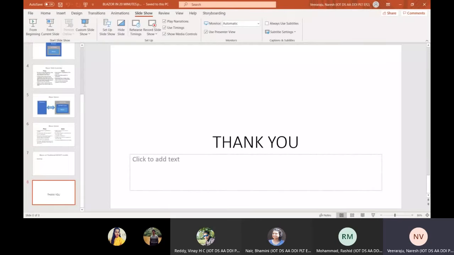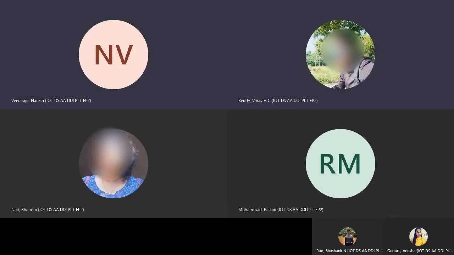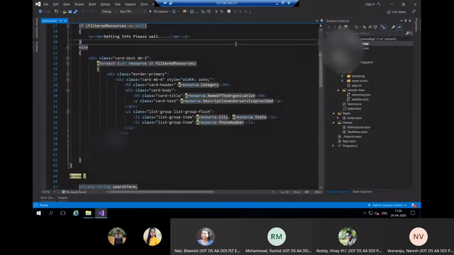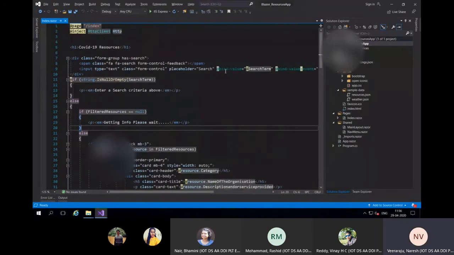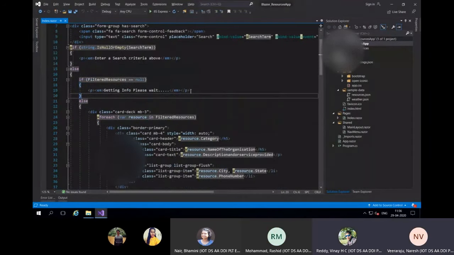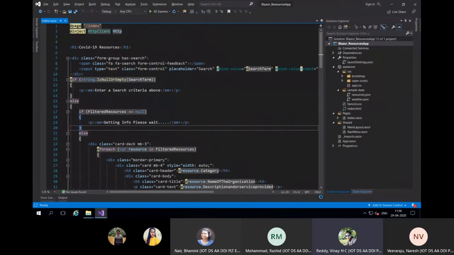We'll go back to the demo now. Okay, not able to see my screen now, right? No. I'll just share. I'll share my screen. Are you able to see my screen? Yes. Okay.